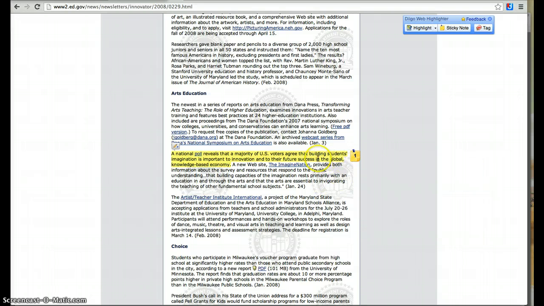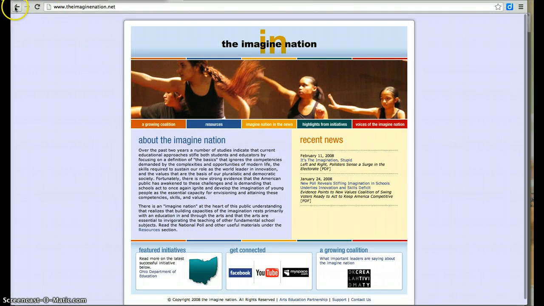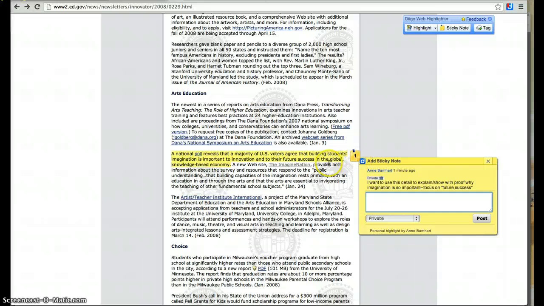In the same way, now a new website, the Imagination Nation, provides both information about the survey and resources to public understanding that building capacities is a fundamental subject. Now I can go to this other link if I wanted, and use this website as another source. I could take some more information. So it's pretty cool to be able to move around the web and take notes, and this will tell me up here that I've already flagged this particular website. So I'm going to go back. Now that I'm on annotate, it brings up what I just had so that I can come back to this, and this is amazing.